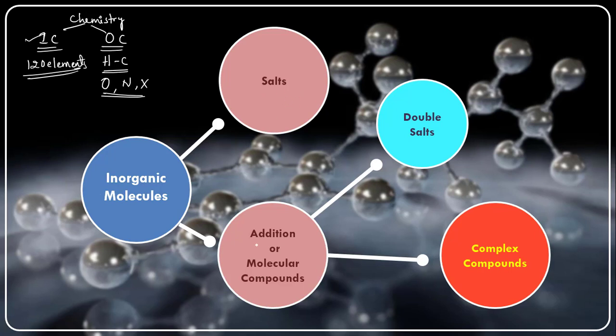One is salts and another one is addition or molecular compounds. And these addition or molecular compounds are again categorized into two types: the double salts, and the second category, complex compounds. Let us discuss all these things one by one.